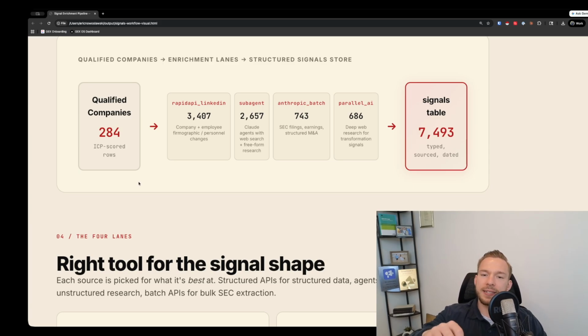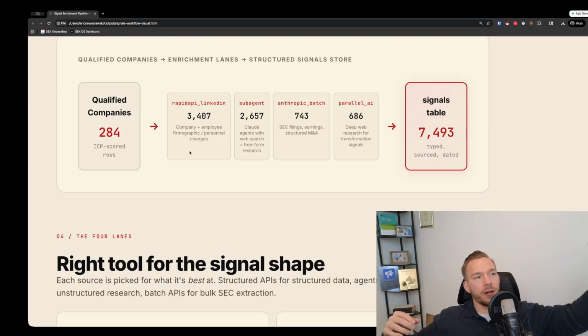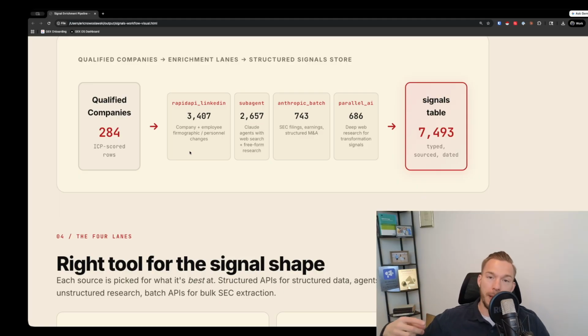And so I said, hey, here are all the signals we want to find with the Rapid API endpoint. So not only did we find all the company and employee information about who works there and how long they've been working there and all those kind of things, we also were able to find who has changed jobs recently and all of their past experience. One thing that this company even wanted was how many of these people have worked in senior leadership roles within the TAM. So somebody used to work at Pepsi and now they work at Coca-Cola, or somebody used to work at Salesforce and now they work at HubSpot, etc.